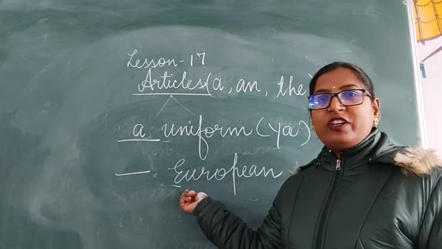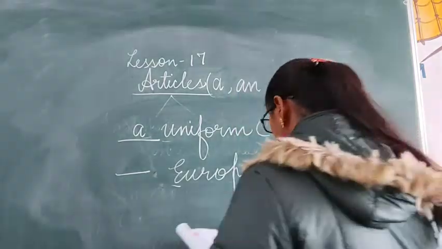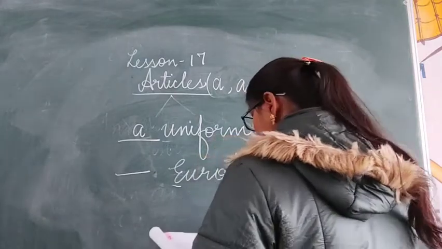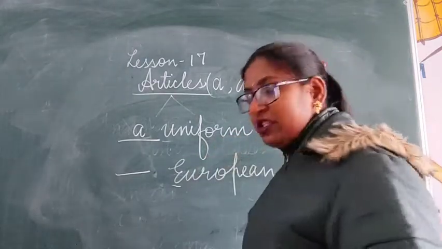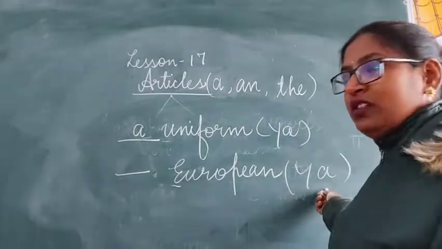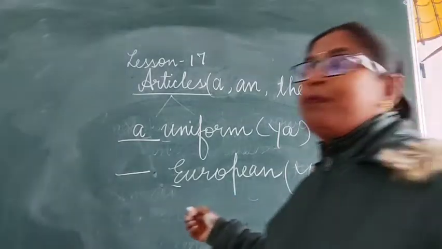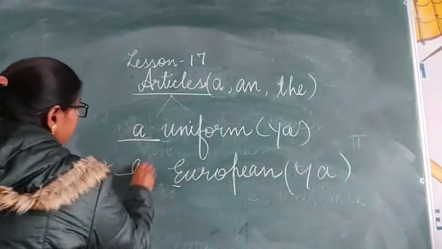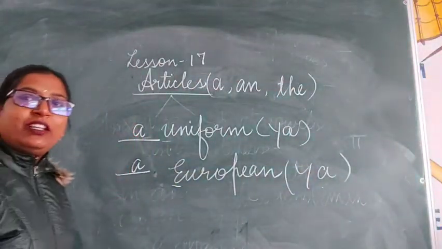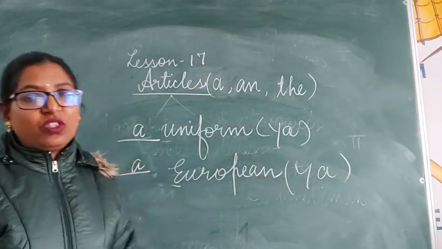European gives the yo sound again. So it's not a vowel sound, it's a consonant sound. So we write a European. Is that clear?